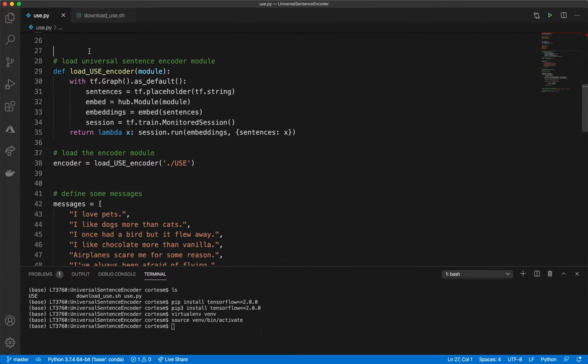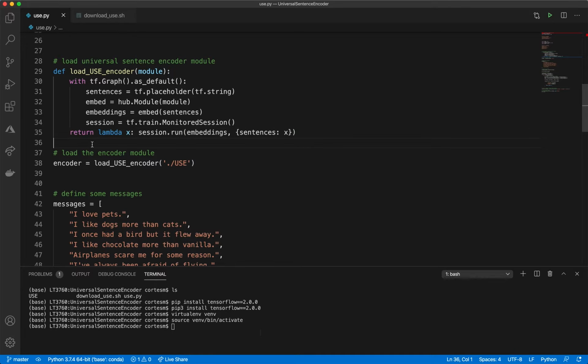So the first function I have here is loading the Universal Sentence Encoder module. So it's just a function to load it. I got this from some blogs I was reading. This works fine. So you do some TensorFlow magic, and then you end up with a lambda function expression that you can use to encode some stuff.